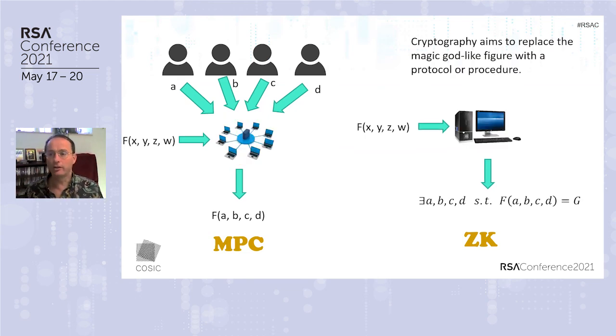Now, because cryptographers don't believe in God, what we try to do is replace the magic godlike figure with a protocol or a procedure. In this slide, we've replaced the God on the MPC side with a bunch of computers connected with a network, and on the zero-knowledge side, we've replaced the God with a computer who is the prover.